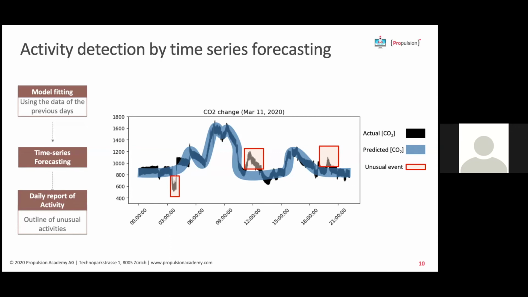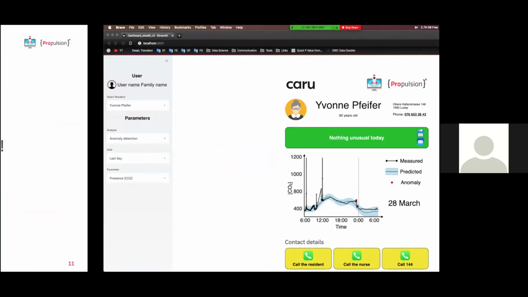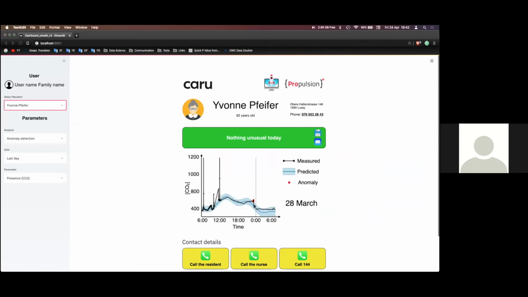Now Guillaume will present how the methods are integrated in our dashboard. Thank you, Jiyun. So we have integrated our analysis tools within a dashboard that is dedicated to be used by caregivers and family members. So something that goes to the point and that can be read easily. So first it shows a very big summary of the data analysis to check at a glance if a resident exhibited a normal activity within the last 24 hours. In this case, we can see that the predicted activity in blue matches the real measurement. So most likely this woman is fine.